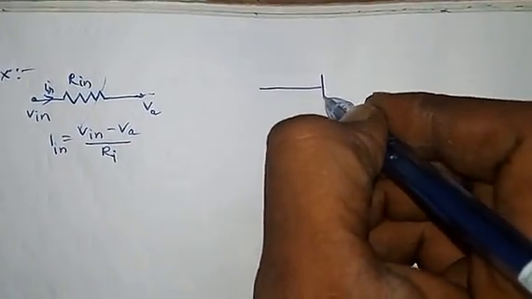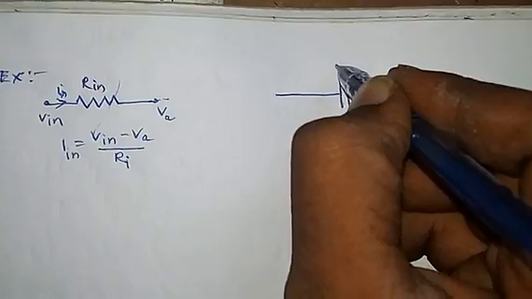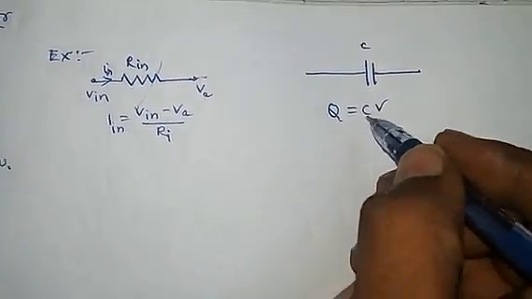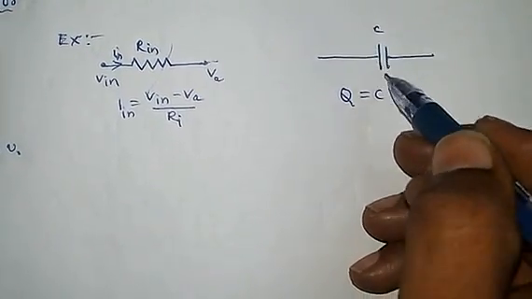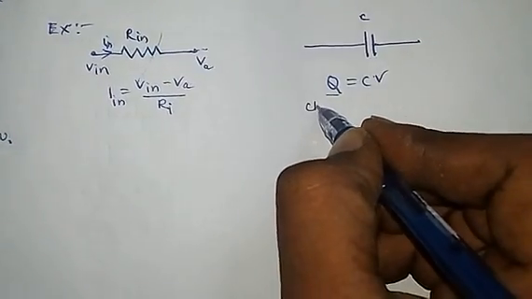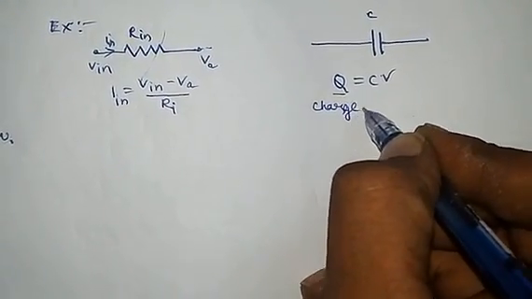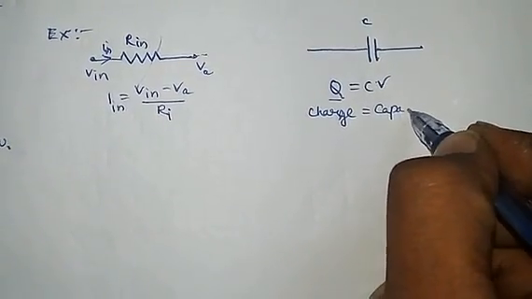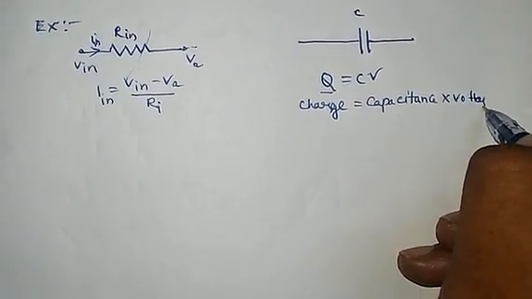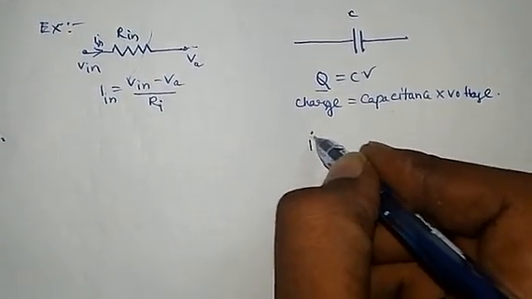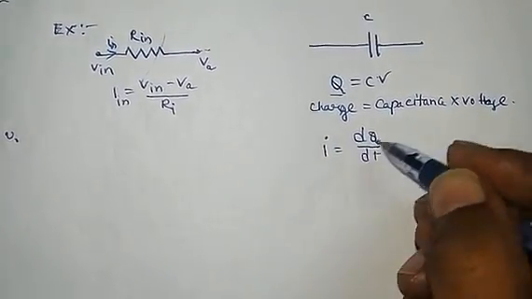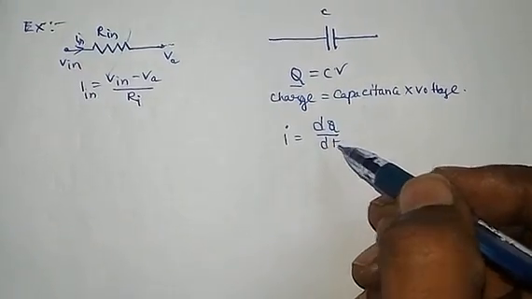The current across a capacitor C: Q equal to CV, where Q is the charge, C is the capacitance, and V is the voltage. I is equal to dQ by dt, the rate of change of charge with respect to time.